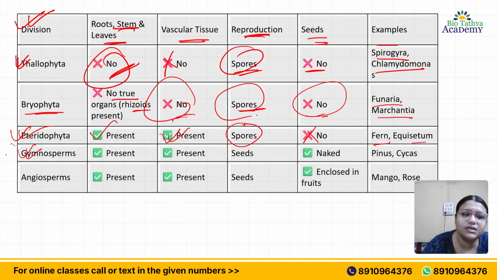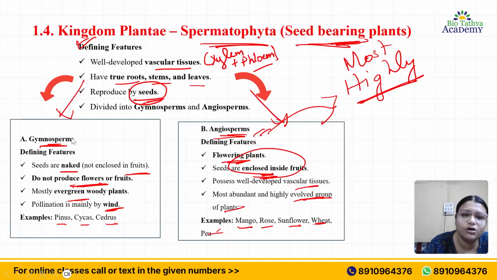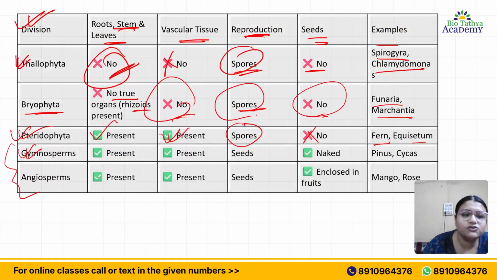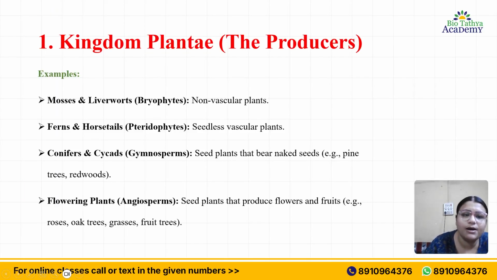Okay, gymnosperms, these are obviously Spermatophyta, right? So gymnosperms: root, stems, leaf, yes. Vascular tissue, yes. Reproduction, seeds. Seeds are naked. Examples: Pinus, Cycas. Angiosperms: root, stems, leaf present, yes. Vascular tissue, yes. Reproduction, seeds again. Seeds enclosed in fruits. Examples: mango, rose.